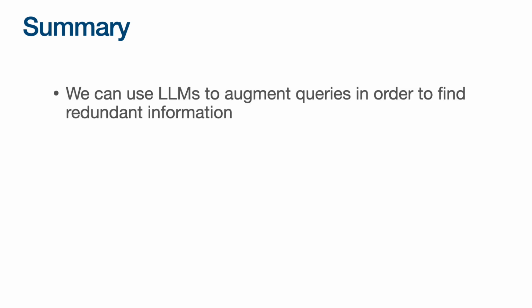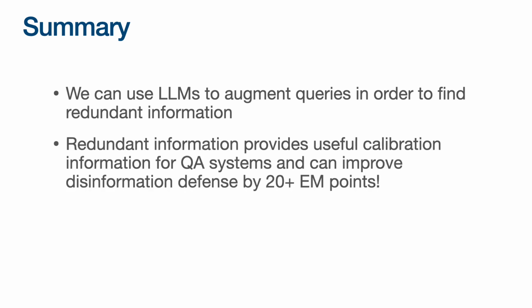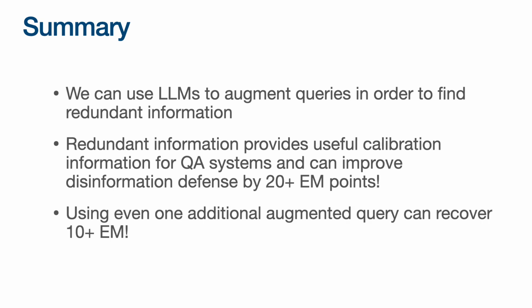So in summary, we show that we can use large language models to augment queries in order to find redundant information, and that redundant information provides useful calibration information for QA systems and can improve disinformation defense by over 20 points. And even just using one of those additional queries can recover 10 plus exact match points.